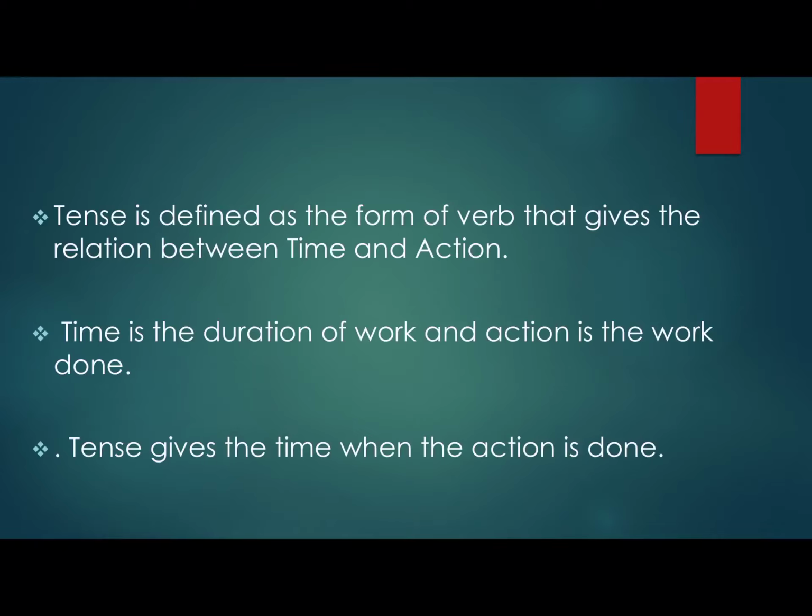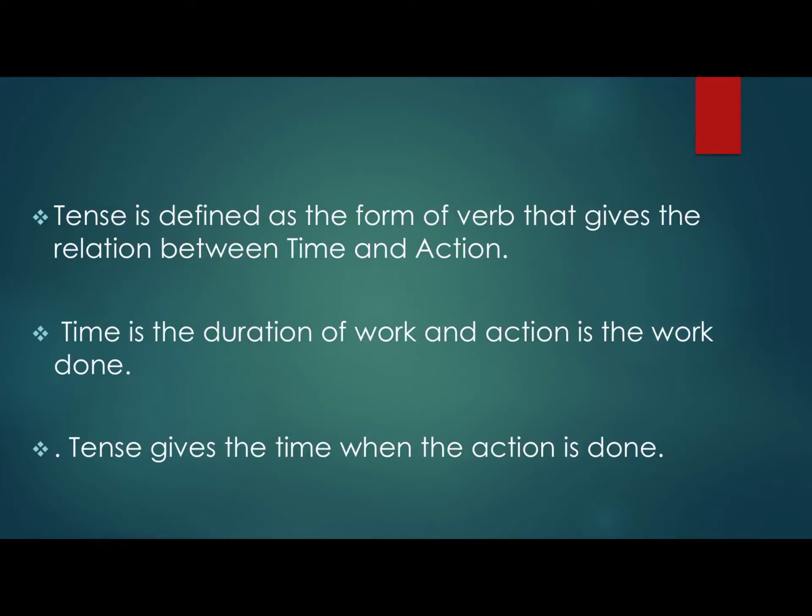Now what is tense? Okay, so tense is defined as a form of a verb that tells us the relationship between time and action. And what is time? So, time is the duration of work and action is the work done, that is the process.